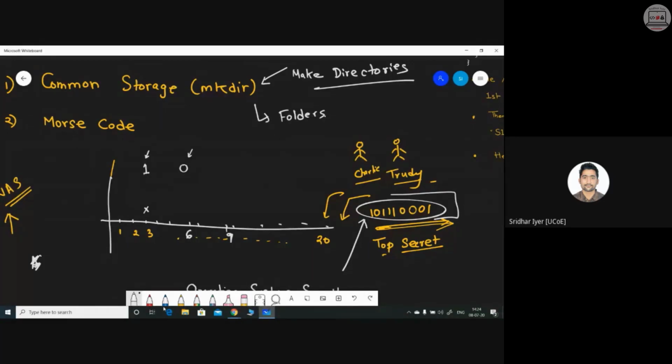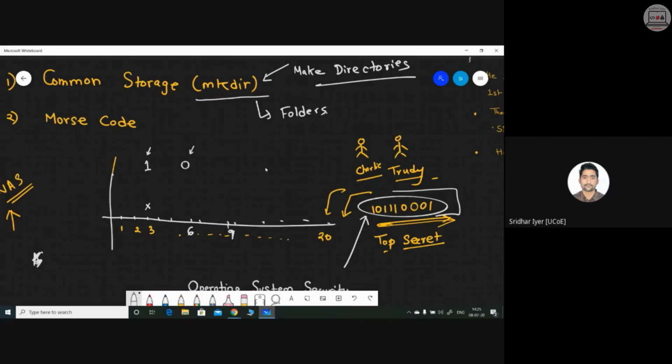Is it clear now? Yes, sir. Okay, so you all can even think of a system like this and try to create a covert channel to communicate with each other. Technically, I'm talking about, not sign languages and all. So this was the very first type of a covert channel where we are making use of this command mkdir. It works in Unix and Linux. In Windows also, you can simply create a folder by right clicking and create a folder, no issues. The example is all about mkdir.